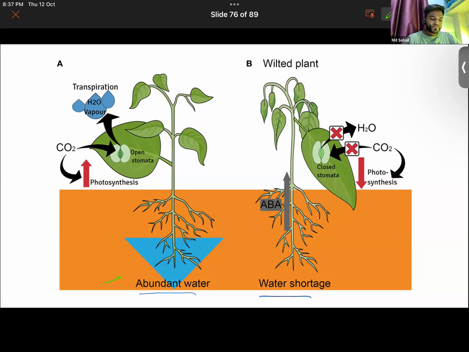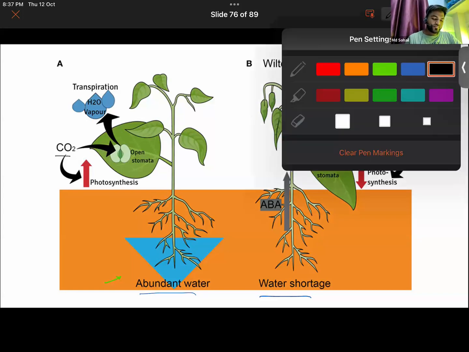Exactly. But you should better mention carbon dioxide first, although oxygen is required for respiration as well. Good.